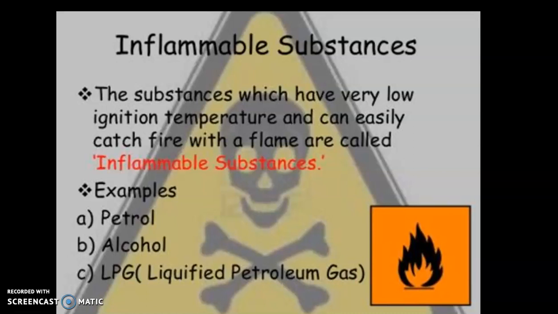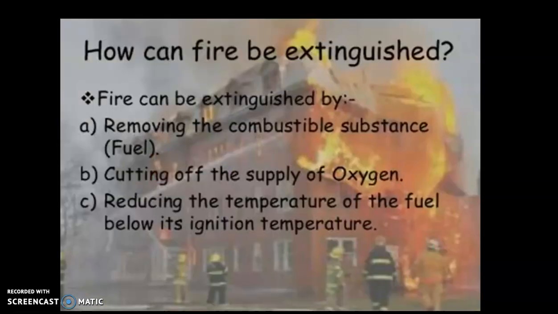A paper is also having a low ignition temperature. That is why it catches fire easily whenever you apply an external flame. फॉर एग्जाम्पल अगर मैच स्टिक से जलाएंगे आप उसको तो वो इजीली फायर कैच कर लेगा. अगर आप वुड के किसी पीस को जलाएंगे तो it is going to take time because it has a higher ignition temperature than a paper. So for example, here it's petrol, alcohol and LPG, which are inflammable substances, and they catch fire very easily.